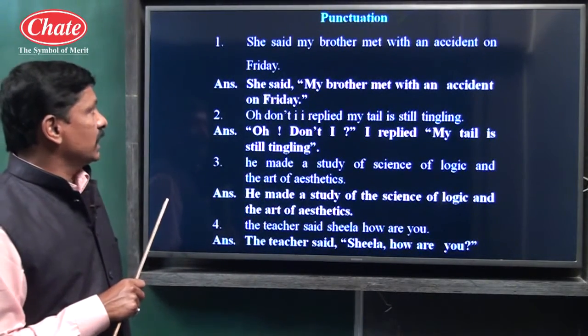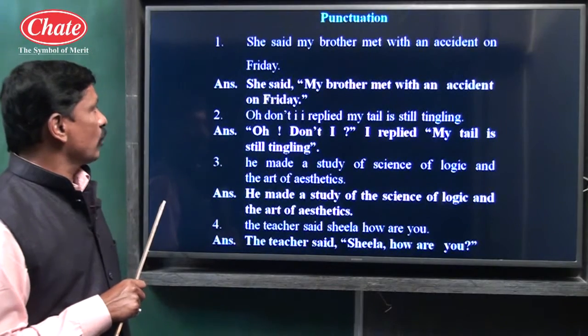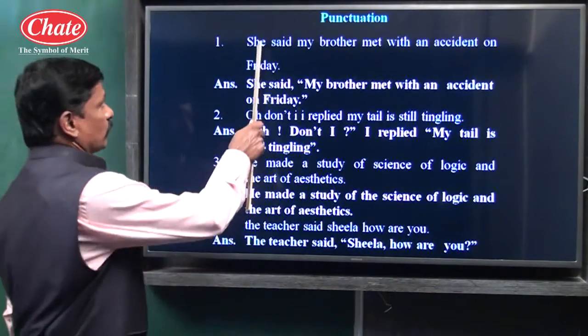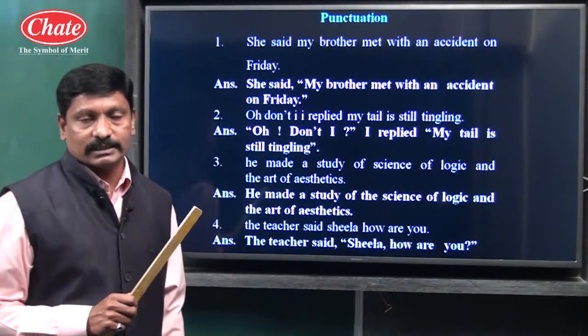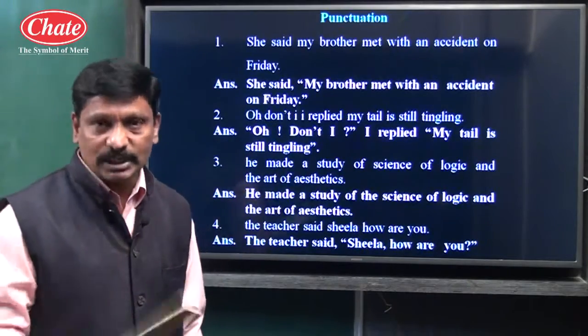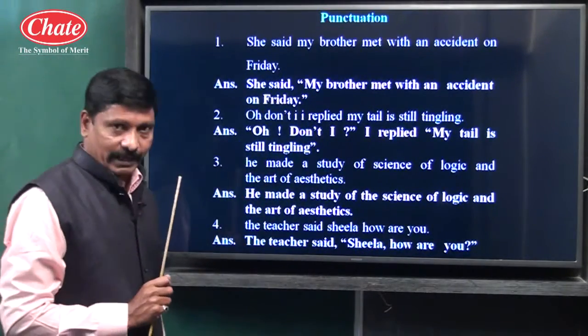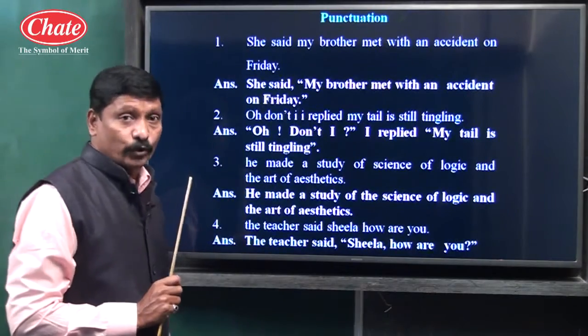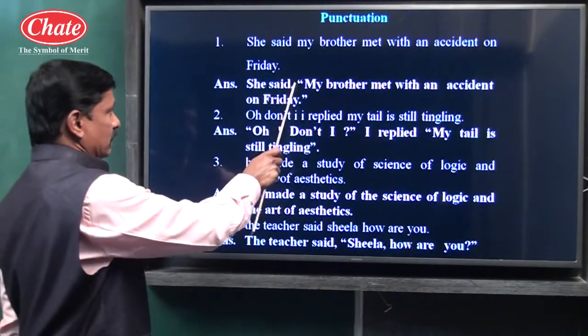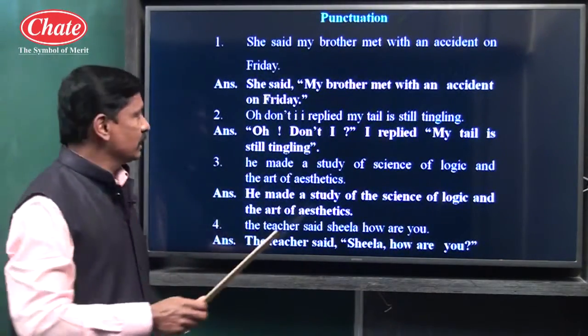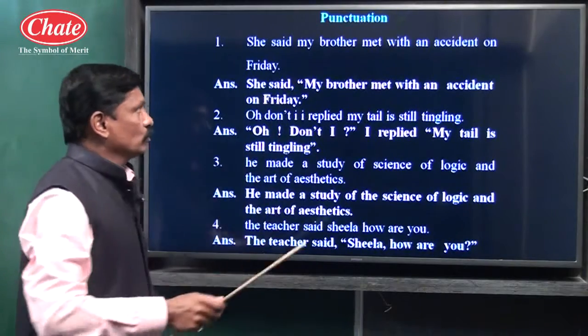See, she said my brother met with an accident on Friday. This type of sentence they give. But in this example, there are many mistakes. We have to find out the mistakes of punctuation. See, she said, it is a reporting verb. So after said, there should be a comma.